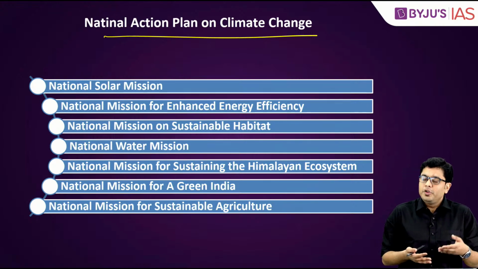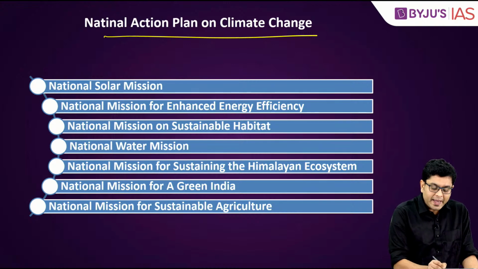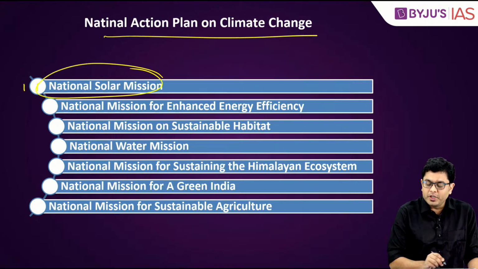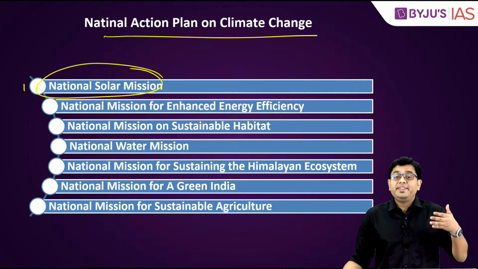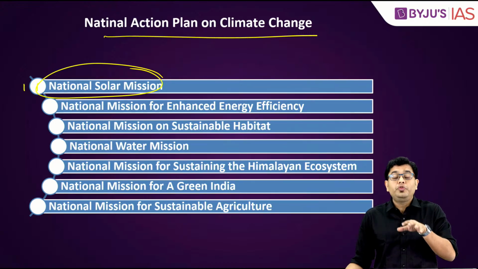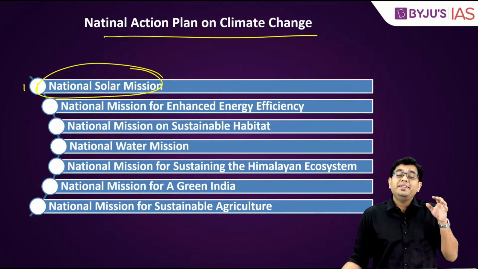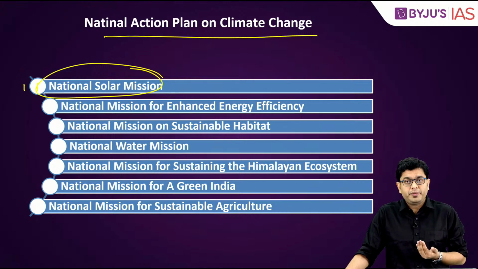So under this, you will find that there are various different sub-schemes as well. One of them is the National Solar Mission. This mission talks about promoting the usage of solar power in the country, so that there is a reduced dependence on fossil fuels.